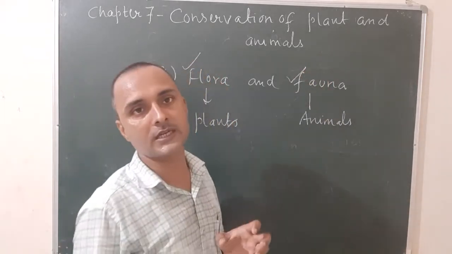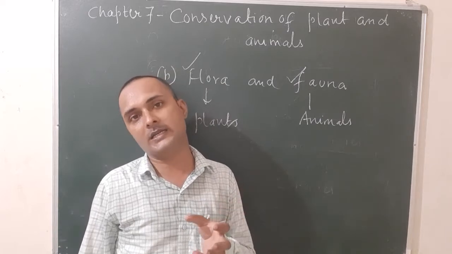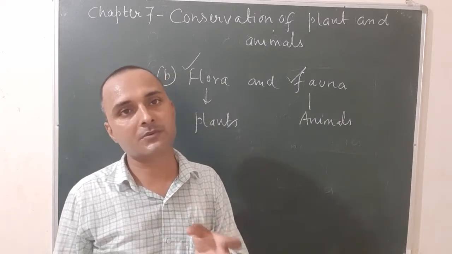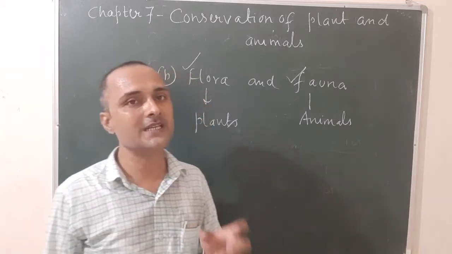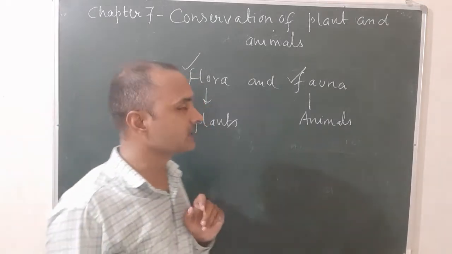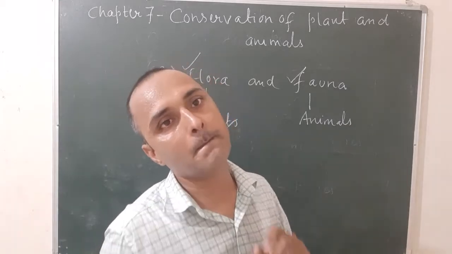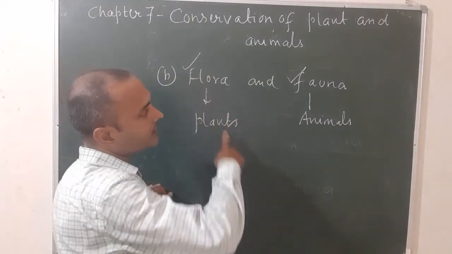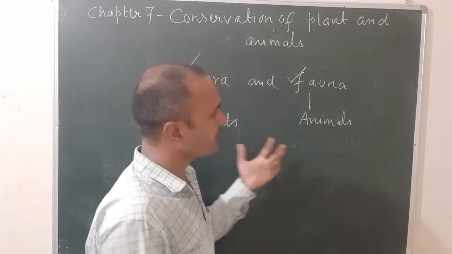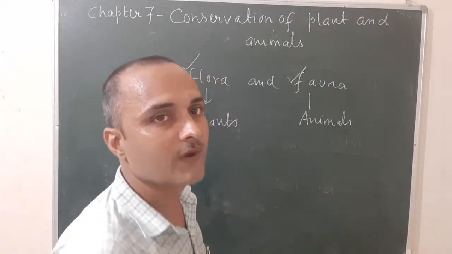Once again, suppose that there are a total of 100 plants and 60 animals in a particular area. So now the flora will be 100 and the animals will be 60. Okay. So once again, what is flora? All plants in a particular area are known as flora, whereas all animals in a particular area are known as fauna.